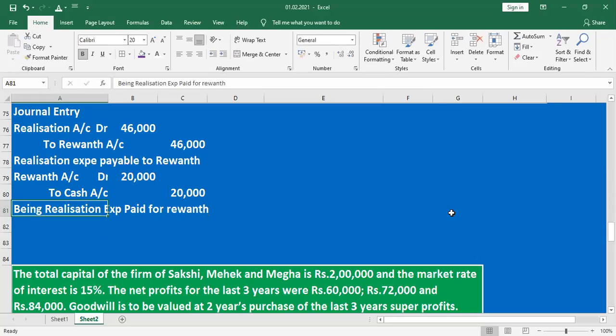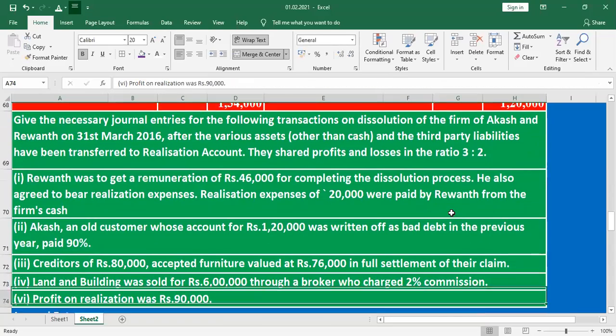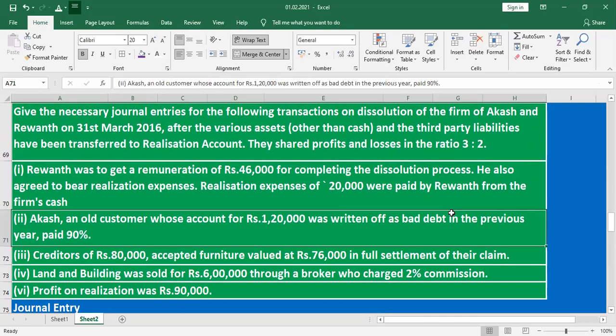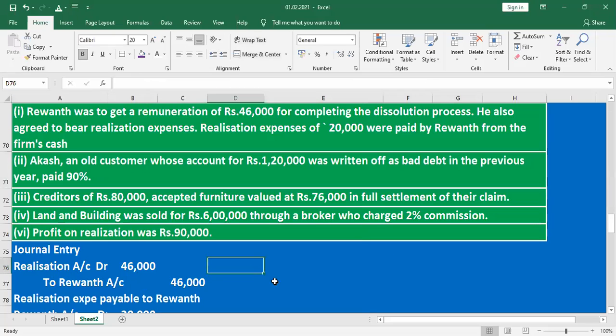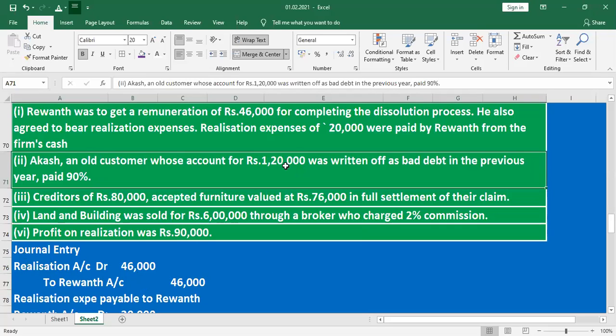Next, for the next journal entry, here they are given Akash, an old customer, whose account of rupees 1,20,000 was written off as bad debt in the previous year, paid 90%.